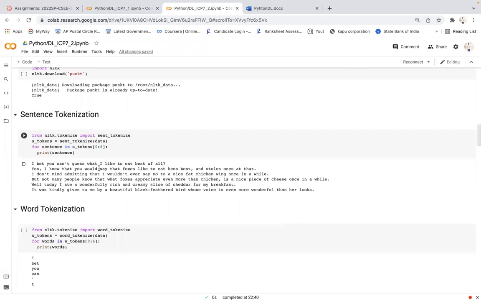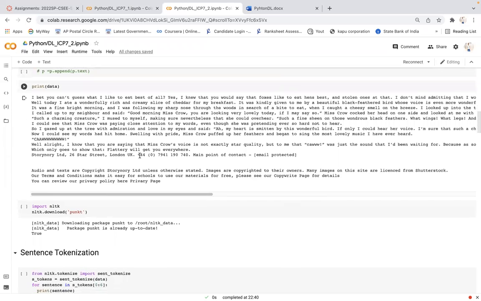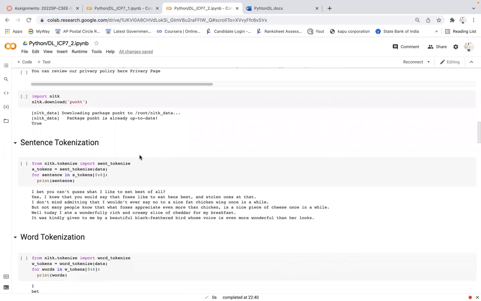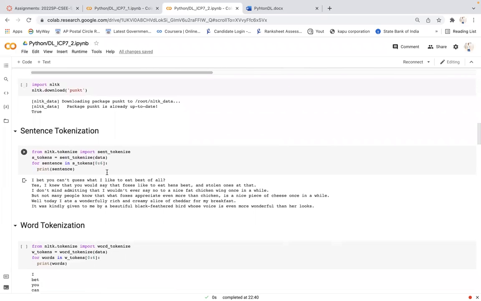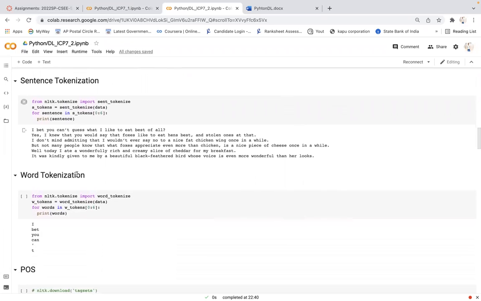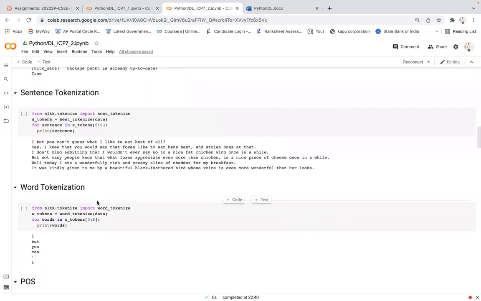So here the data will be split into sentences. This sentence tokenization is used to predict the starting and ending words. By using the sent_tokenize function, we got the sentences of this particular data.